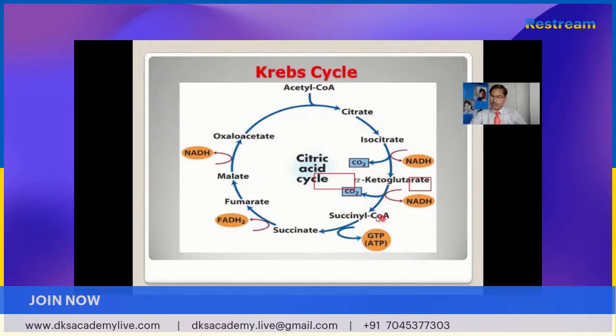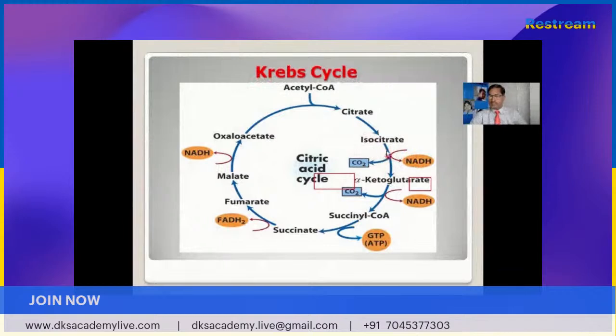It forms succinyl coenzyme A, then gets converted into succinic acid. Succinic acid is again reduced into fumaric acid and then malic acid. The reaction also forms oxaloacetic acid. So here, after this process, 2 Krebs cycles are required for a single glucose molecule, and at 4 places reduction takes place.